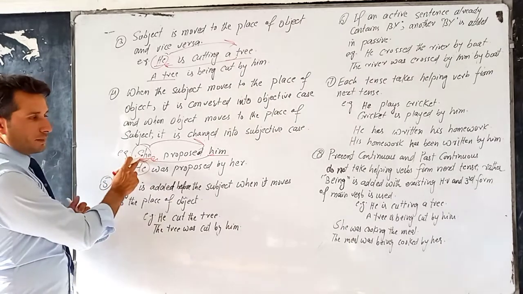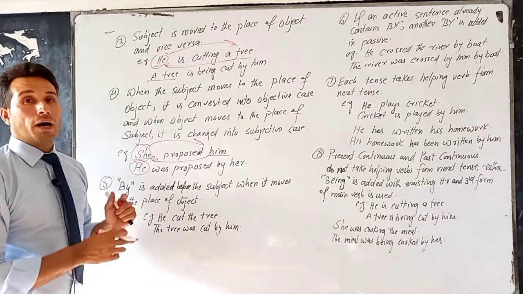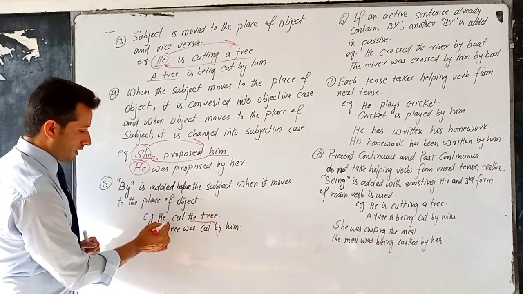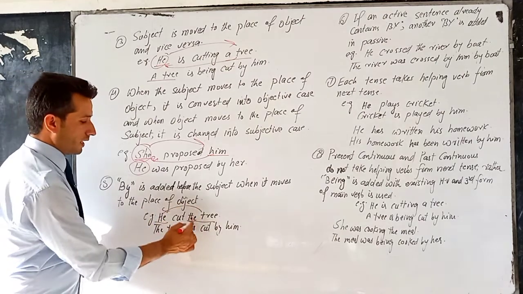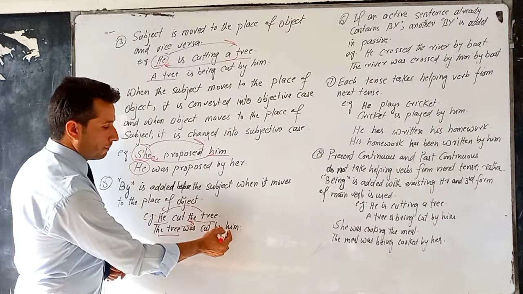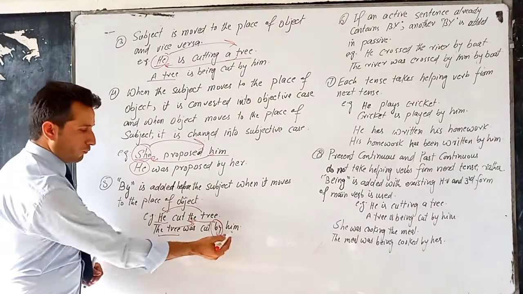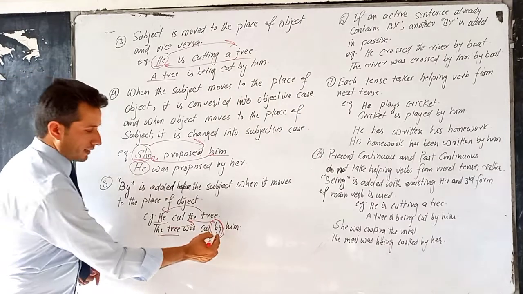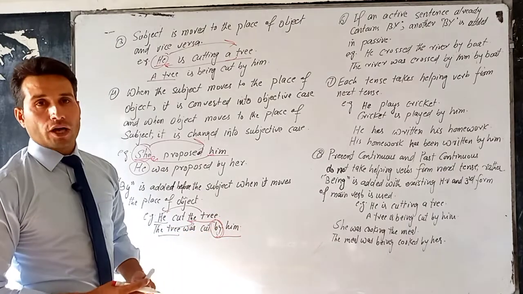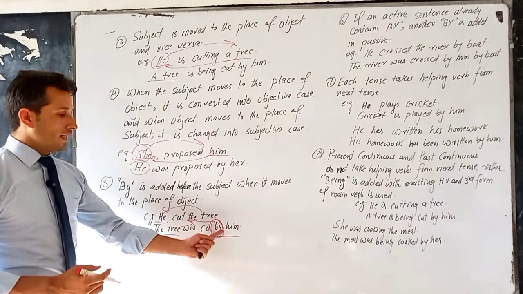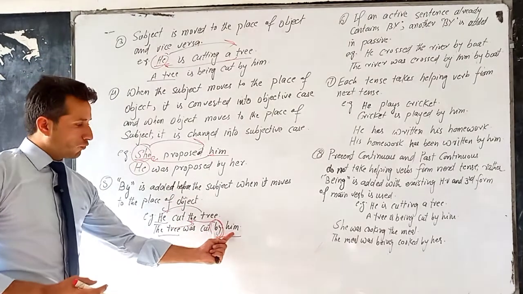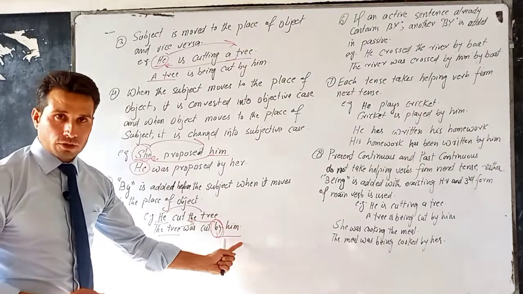By is added before the subject when it moves to the place of object. When we move this subject to the place of object, we add by before it. For example, he cut the tree. The tree is the object and he is the subject. We change their place. What happens? The tree comes to the start of the sentence, was cut by him. So before him we add by, and this by and the pronoun or the noun that comes after it, they are called agent in passive voice. Okay, so we add by before the subject when subject comes to the place of object.